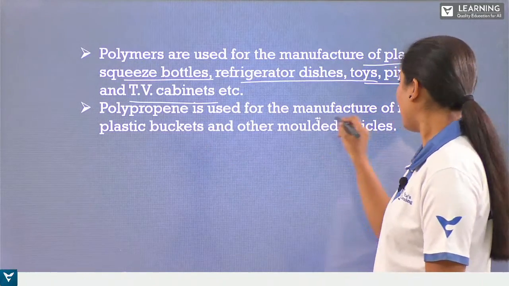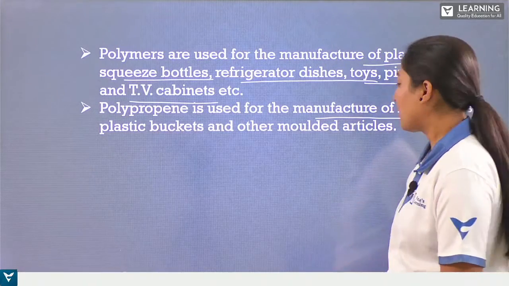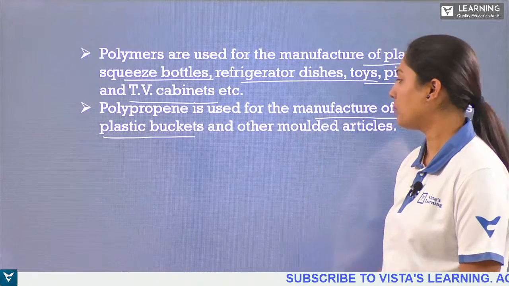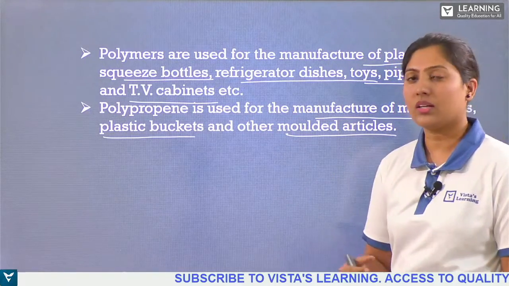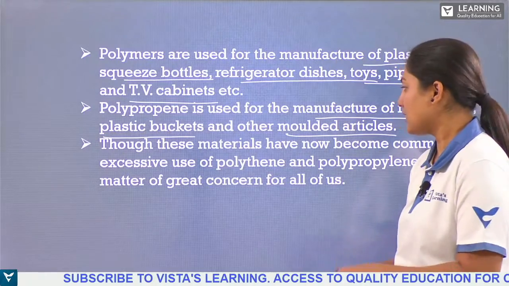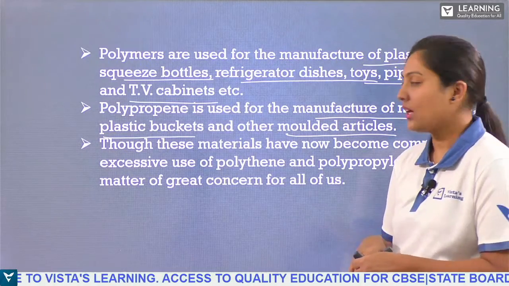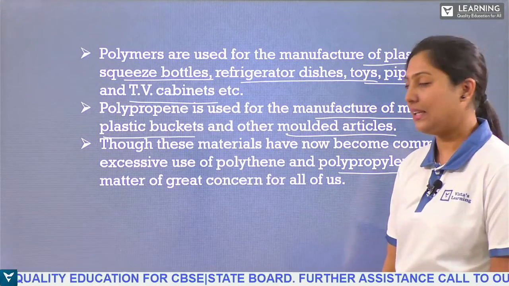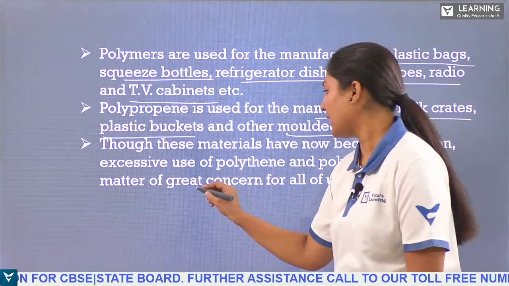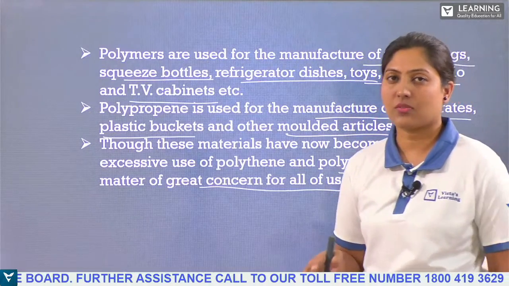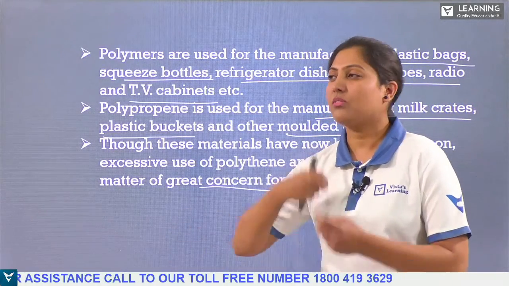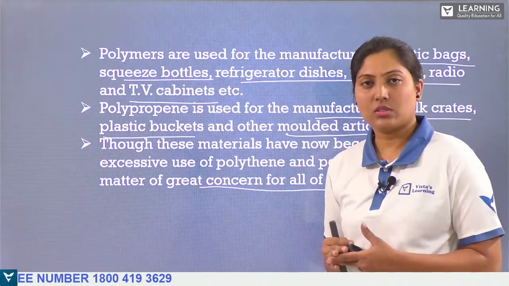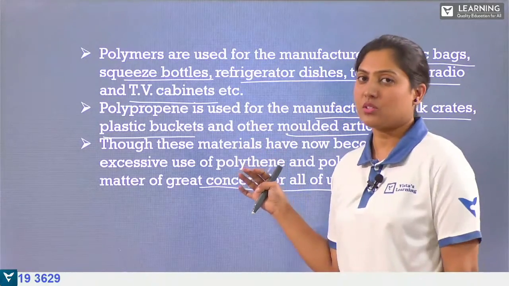Polypropylene is used for the manufacturing of milk crates, and we have the plastic buckets which we are using made of polypropylene, and some molded articles. Though these materials have now become common, excessive use of polyethene and polypropylene is a matter of great concern for all of us. We know that it is not biodegradable. We don't know where to use it or where to throw it out. So we need to reuse it and reduce the manufacturing of this.